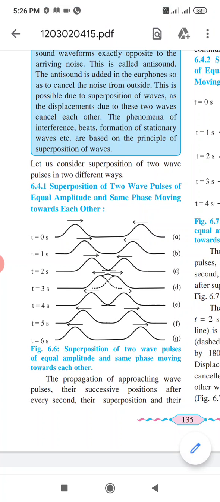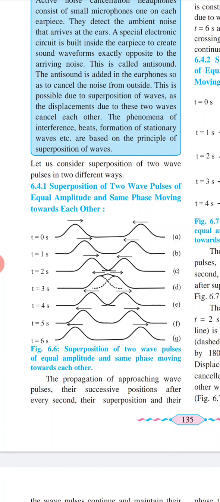Here two wave pulses superpose. The resultant displacement is equal to the sum of the displacements, that is the full line, due to the individual wave pulses, that is the dashed line. See this figure, dashed line. In figure D, this is nothing but constructive interference.